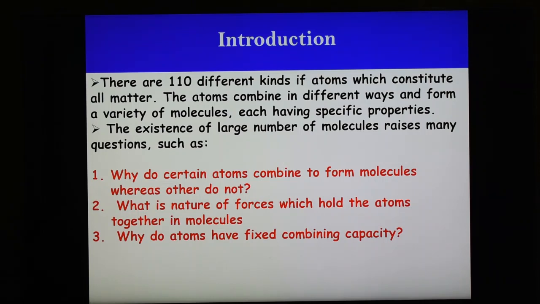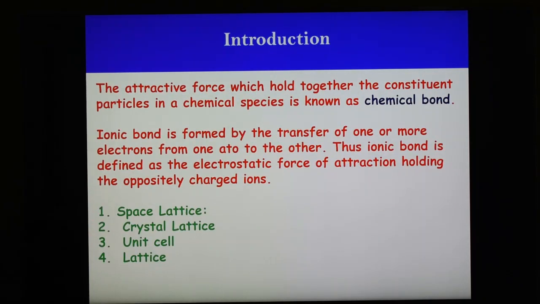The existence of a large number of molecules raises many questions, such as why do certain atoms combine to form molecules whereas others do not? What is the nature of forces which hold the atoms together in the molecule? And third is, why do atoms have fixed combining capacity? So these are the questions raised, and in the next slide we are going to see